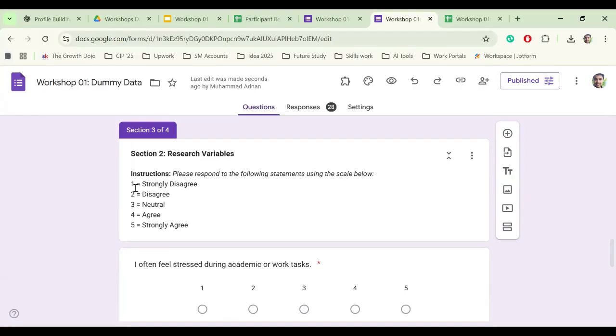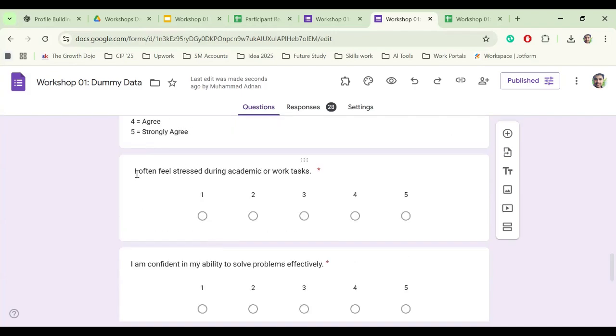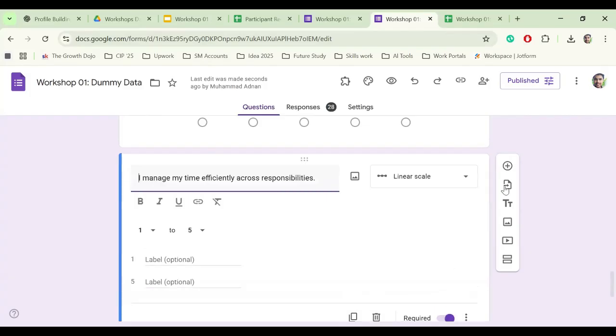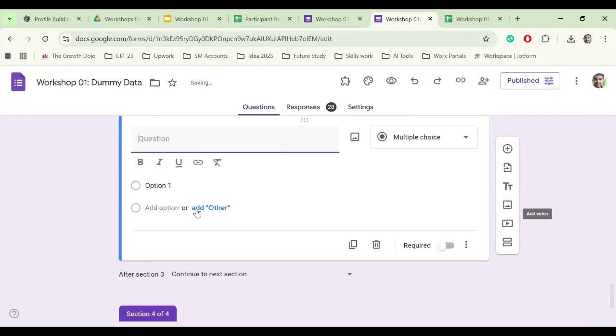For the participant, we say that 1 to 5 is a 5-point Likert scale. 1 is strongly disagree and 5 is strongly agree. Question 1 is, for example, XYZ, and we just rate that question. In this way, we can also add another question there. We go there and add another question. You can see that there is another question.